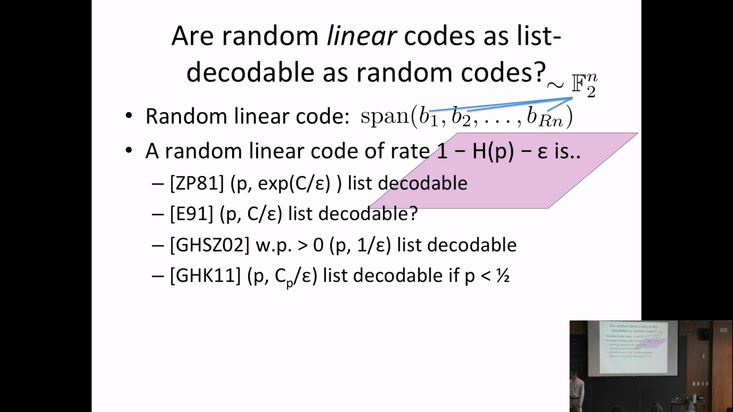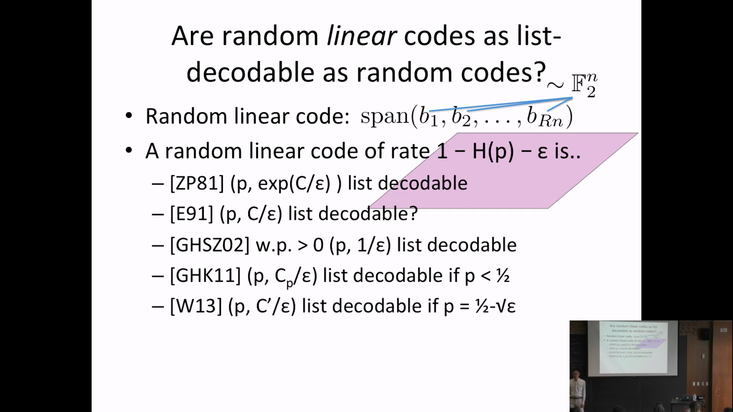And in 2011, Guruswami, Håstad, and Koparty showed that random linear codes are, with high probability, list decodable with list size 1 over epsilon, or linear in 1 over epsilon. The caveat about this result is that this constant blows up to infinity as p gets close to a half. So there's a little bit of a gap to close, but in 2013, Mary Wooters closed this gap by showing that even if p is arbitrarily close to 1/2, there's some uniform constant that you can bound the constant in front of the 1 over epsilon, the list size.